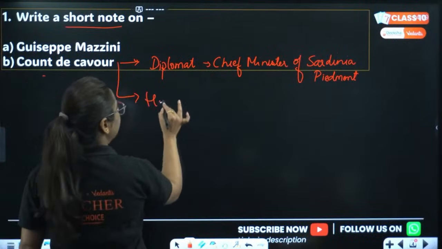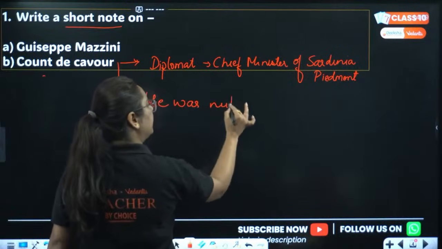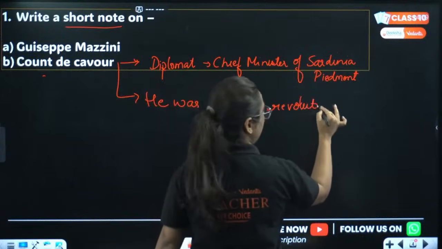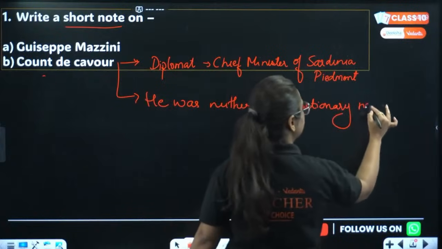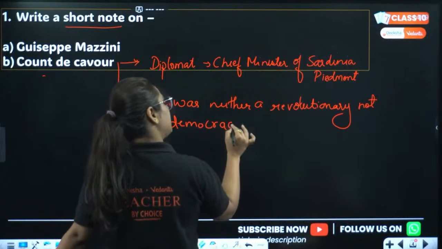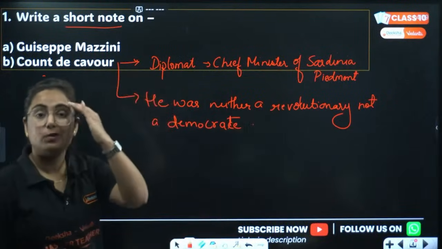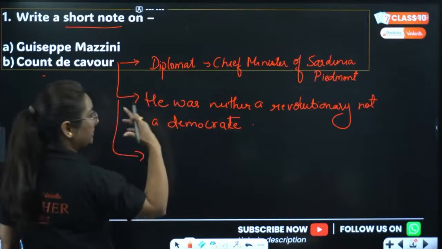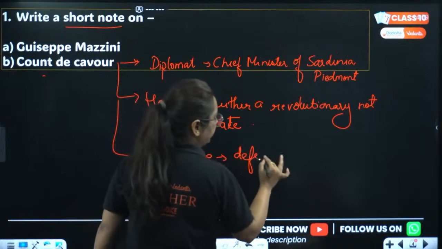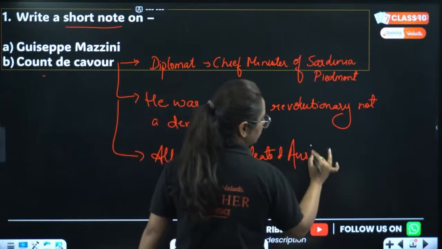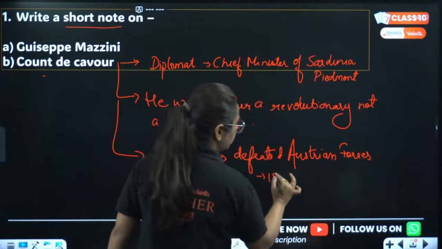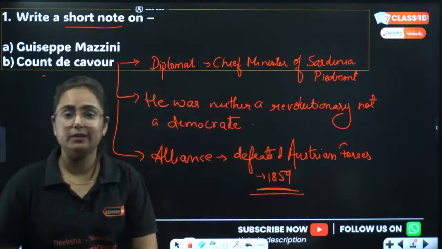If we talk about him, he was not a revolutionary like Mazzini. He was neither a revolutionary nor a democrat. He didn't want a democratic nation. But he was a diplomat, right? By his diplomatic ability he made an alliance, and he defeated the Austrian forces and merged the region in 1859 with Italy.